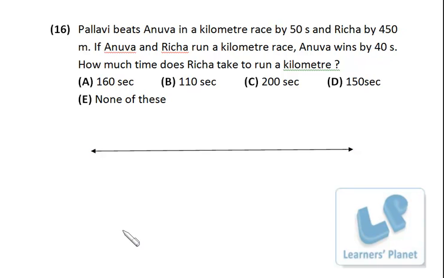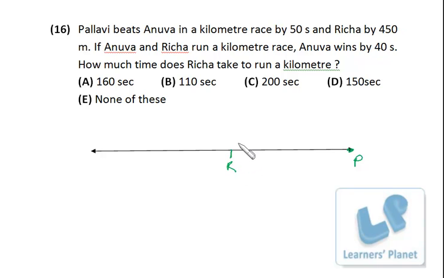Now what is happening, just listen to me carefully. Pallavi beats Anuva in a kilometer race by 50 seconds and Richa by 450 meter, right? I suppose Pallavi has completed the race. Between Anuva and Richa, Anuva is winning by 40 seconds. So precisely Pallavi is fastest, then Anuva and then Richa, right? Now when Pallavi is at the end point, Richa is somewhere here.